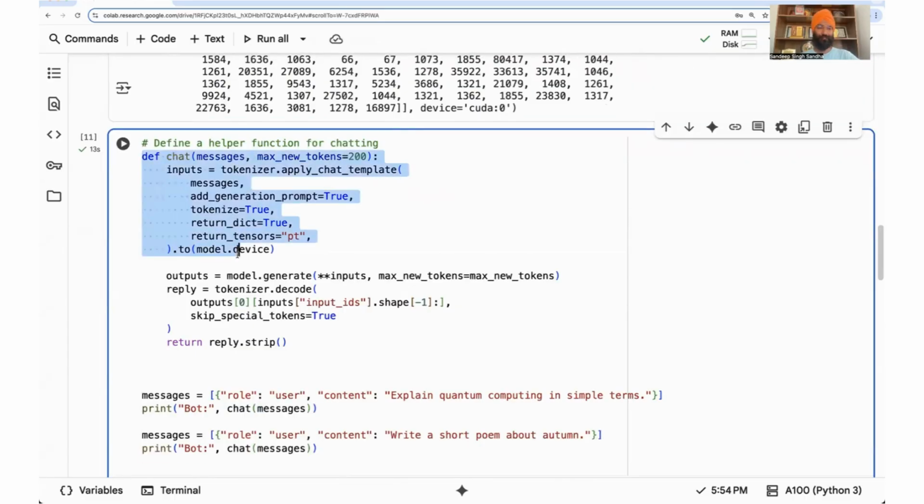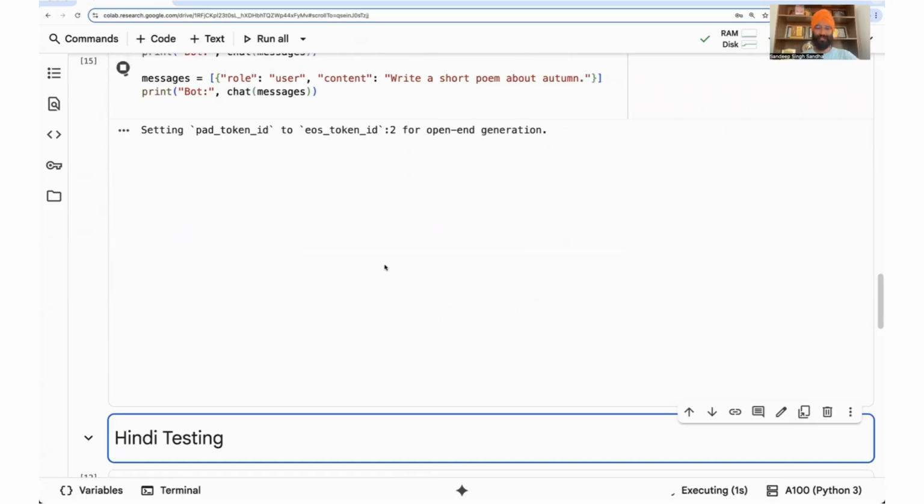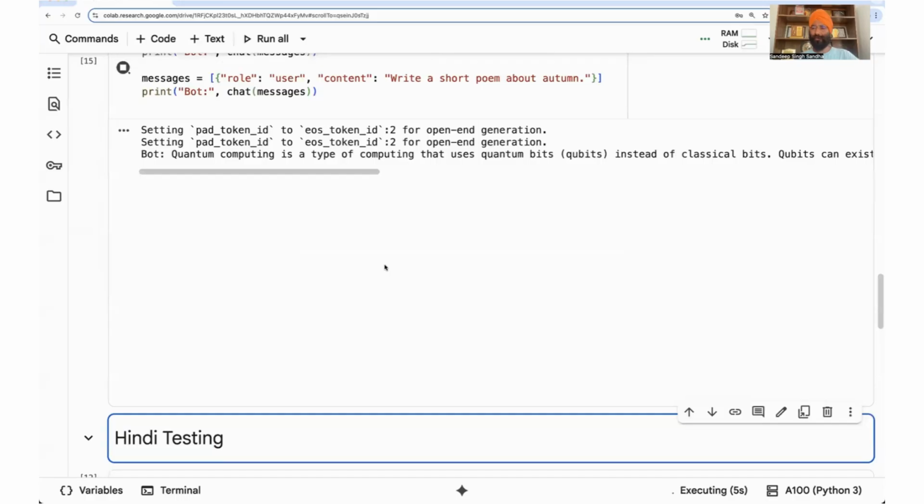Next, I have written a separate function which we can call again and again. For example, explain quantum computing in simple terms. Write a short poem about autumn. This is again English testing. Let us run it and wait for the responses. I'm loading the entire model in the GPU, so we do have access to GPU models on the Colab cloud.